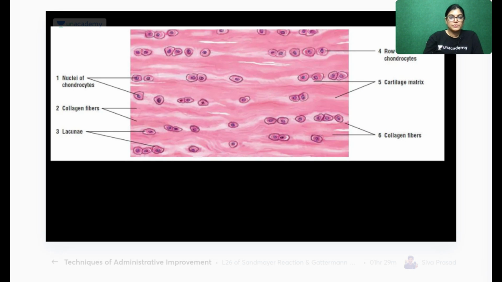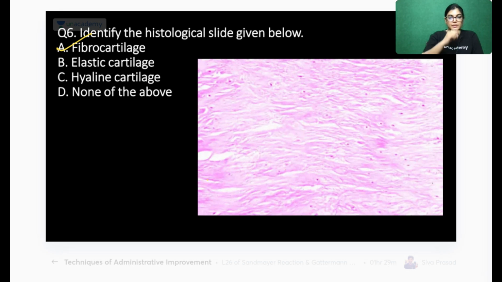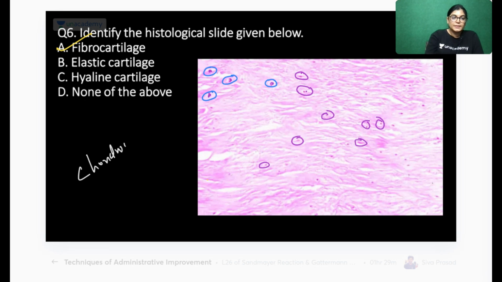So see here. Can you see, this is the chondrocyte. In the middle, this is a chondrocyte, and this is the nucleus of the chondrocyte. This is another chondrocyte. So many chondrocytes are there, but the chondrocytes are less in number. So one of the important features is that chondrocytes are there, but they are less in number.